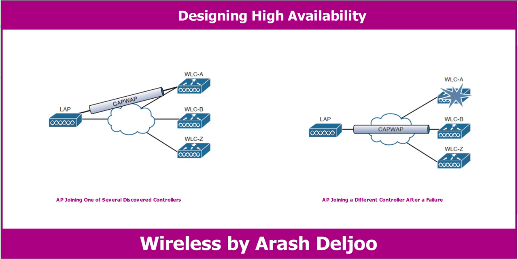That might be catastrophic. Fortunately, a Cisco AP can discover multiple controllers, not just the one that it chooses to join. The left figure shows this scenario. If the joined controller becomes unavailable, the AP can simply select the next least loaded controller and request to join it, as the right figure depicts.